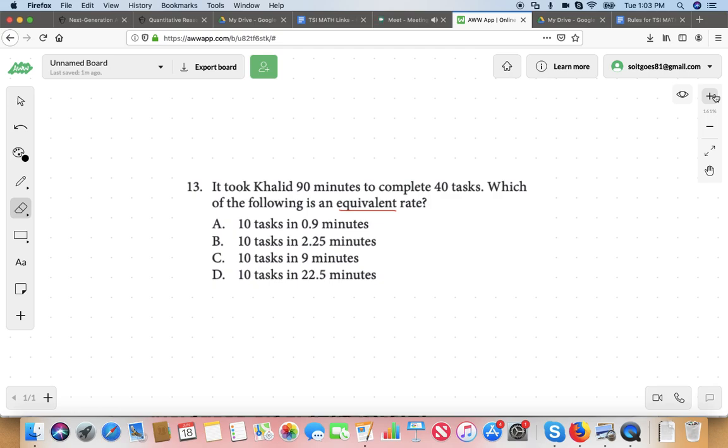Now, if you were doing 40 tasks in 40 minutes, that's a task per minute. So it can't be A. Well, hold on just a minute. I'm not saying it is. I don't know what the answer is. We're going to find out. But I'm still on the question: is this more than a task per minute or less? Don't worry about the answer choices right now. I'm just looking at 90 minutes and 40 tasks.